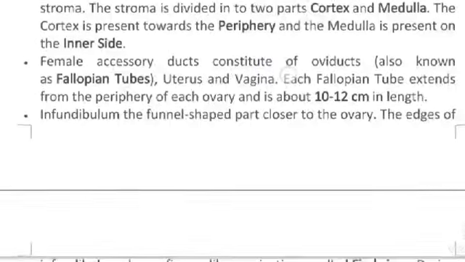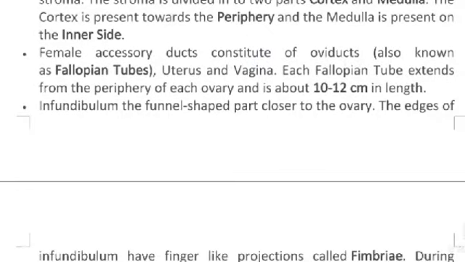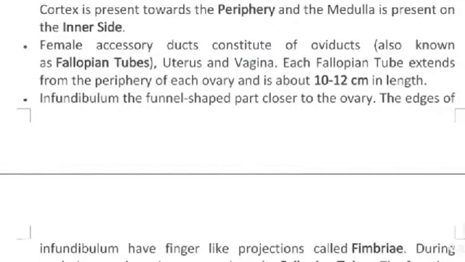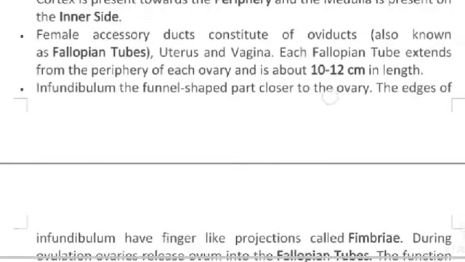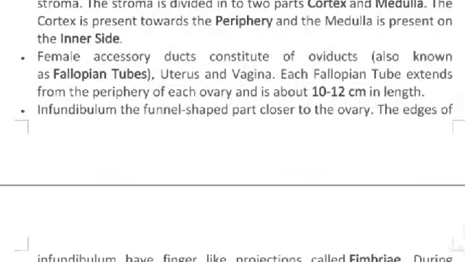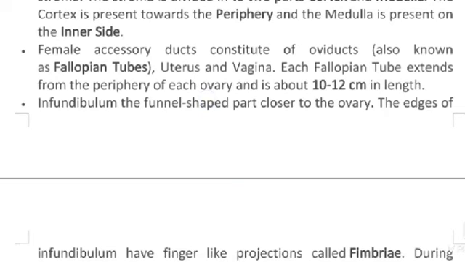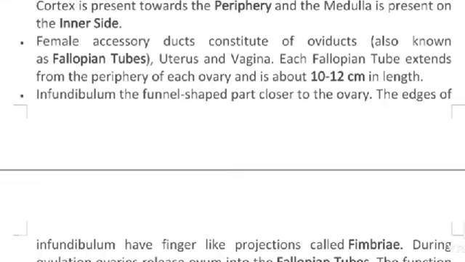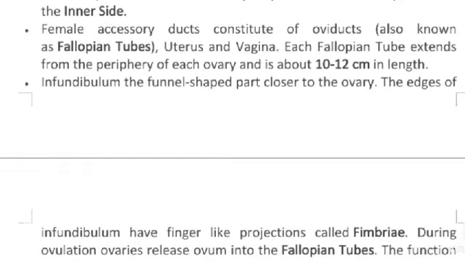Female accessory ducts consist of the oviducts, also known as fallopian tubes, the uterus, and the vagina. Each fallopian tube extends from the periphery of each ovary and is about 10 to 12 centimeters in length.